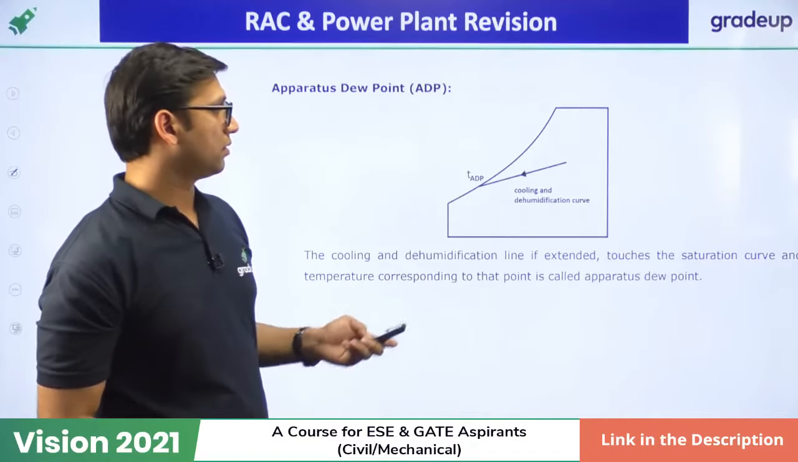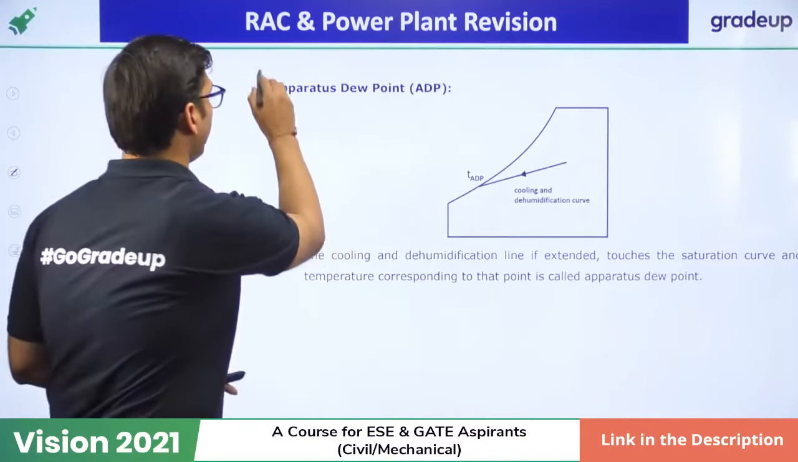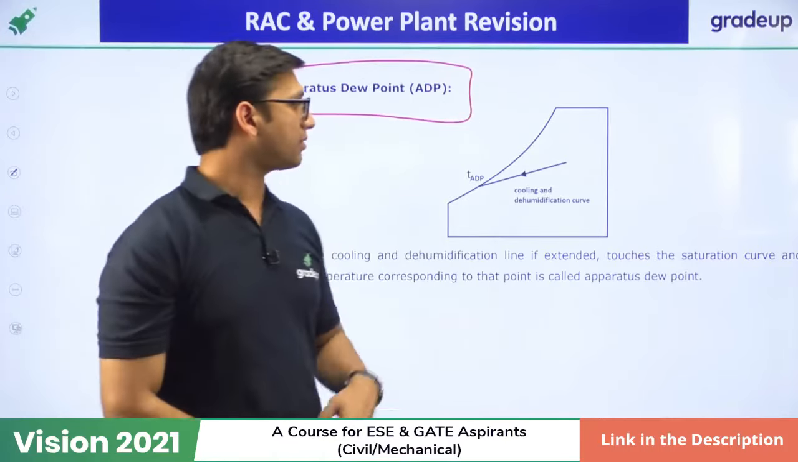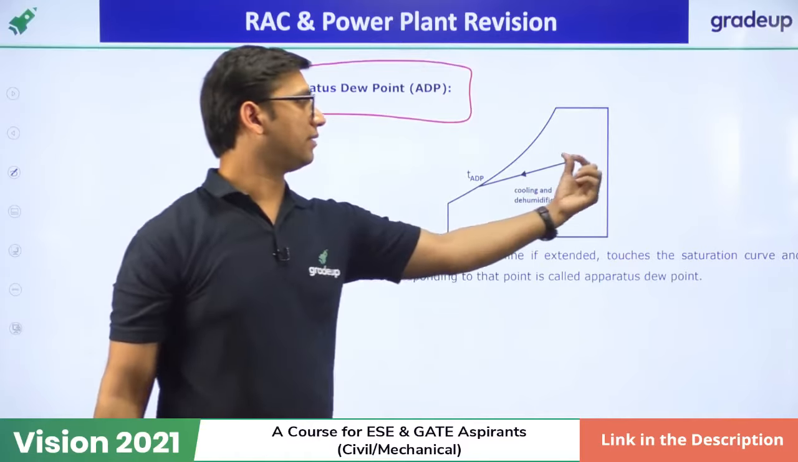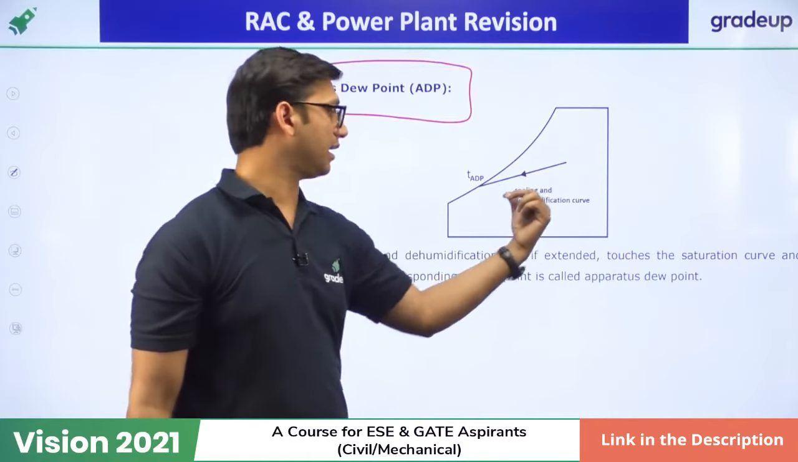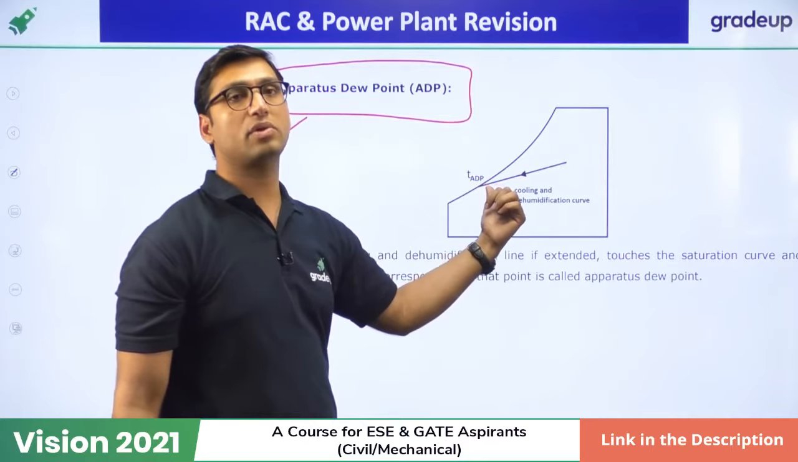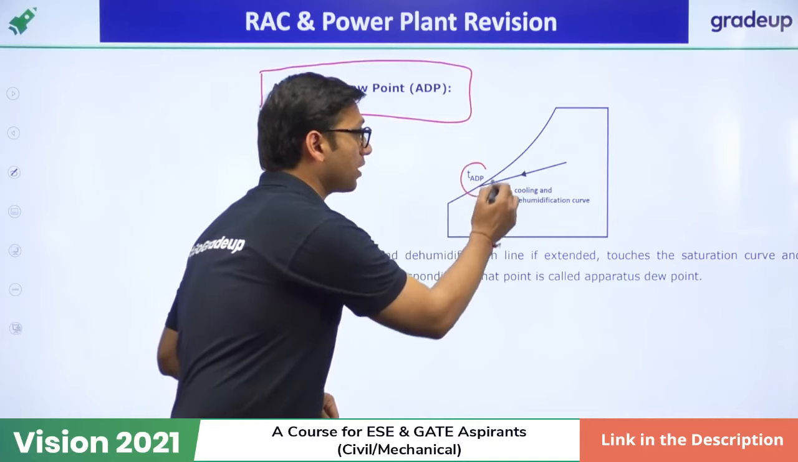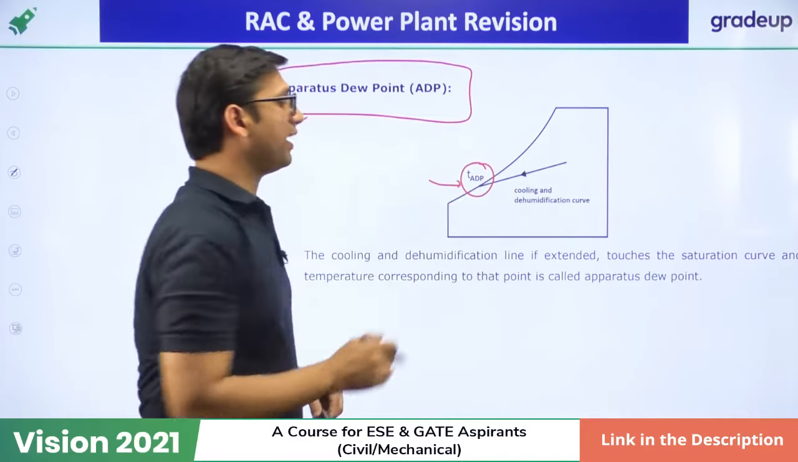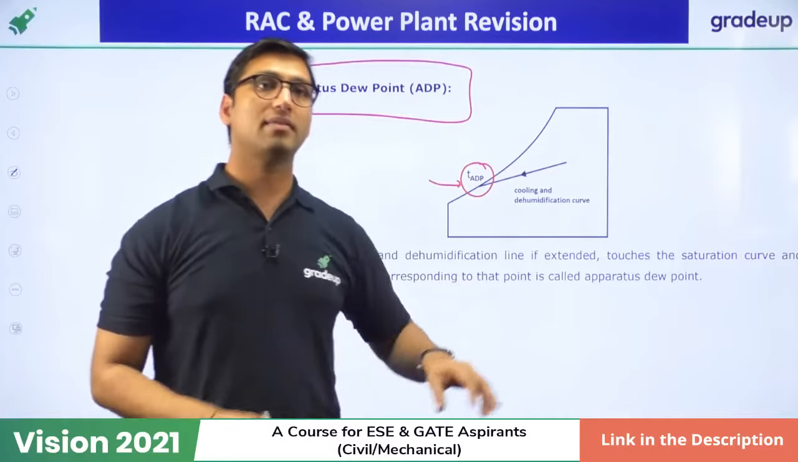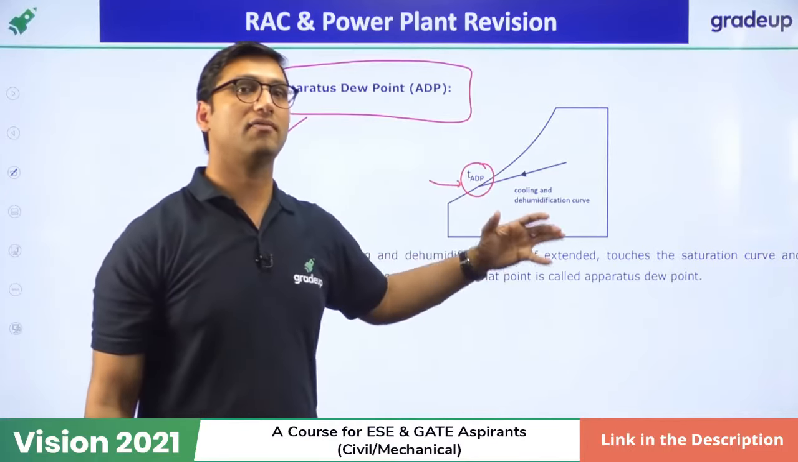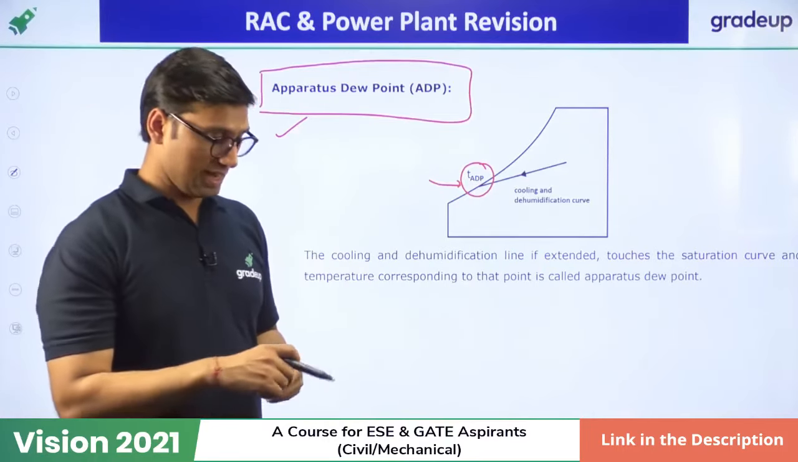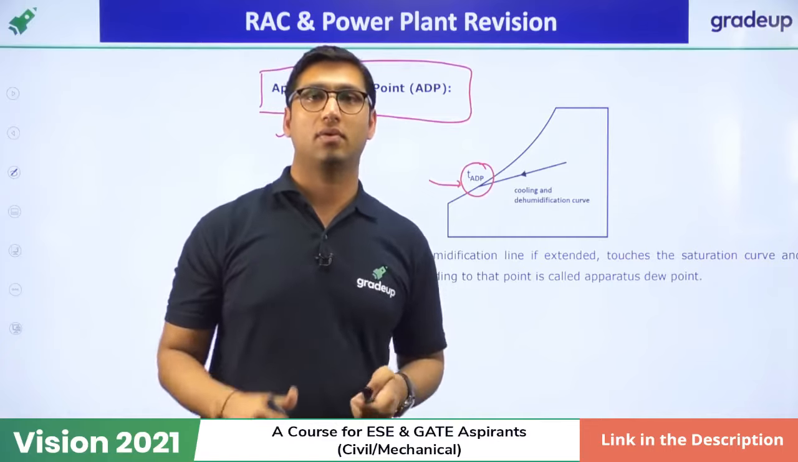So this is another term called apparatus dew point. Apparatus dew point is basically the temperature at which the sensible cooling and dehumidification line touches the saturation curve. The point where it touches the saturation curve is called the apparatus dew point temperature. When this sensible cooling and dehumidification line touches the saturation curve, at that point we get the apparatus dew point temperature. At that point the vapor will start to condense.